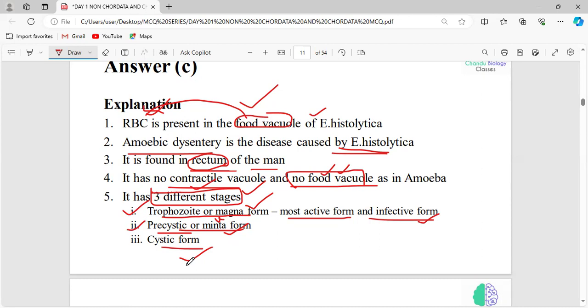There are three different stages, and I have said that the most active form and the infective form will be the trophozoite form. In this form, they are going to feed. For that, it has to digest. Where are they going to digest? Only in the food vacuole. In the pre-cystic or minute form, they are not an active form because they are not going to feed anything. There is no need of digestion here, so no need of food vacuole. This is the difference, right?